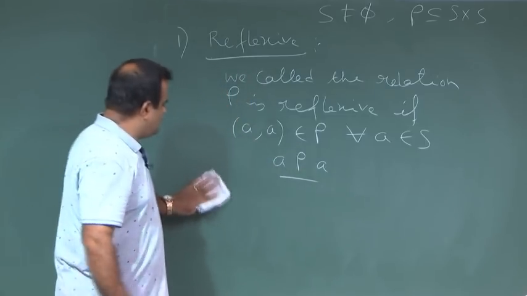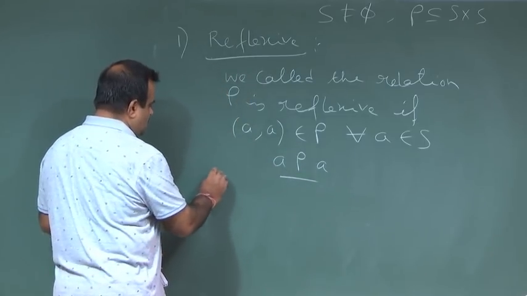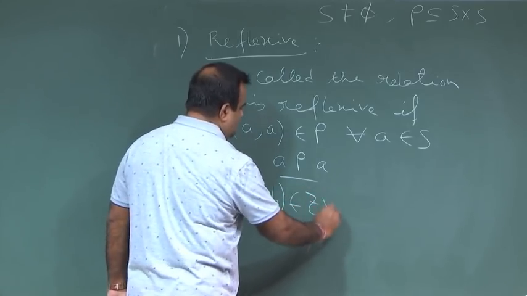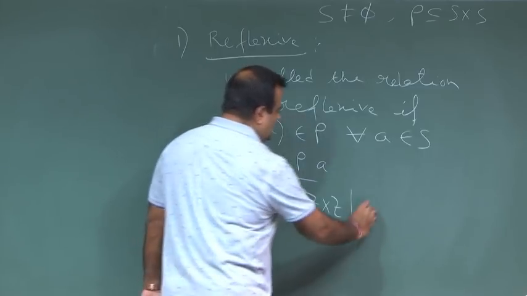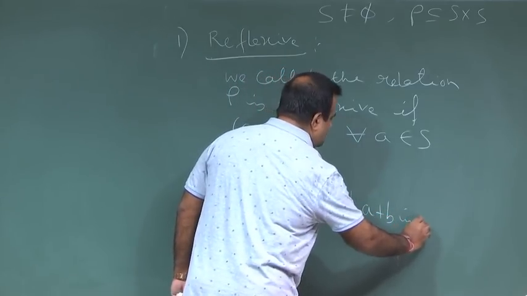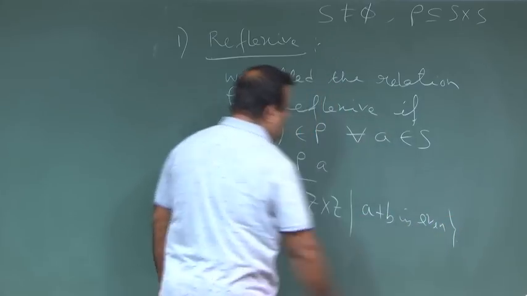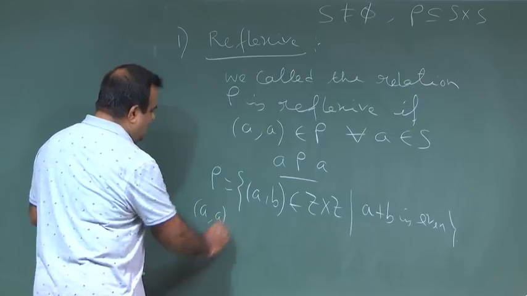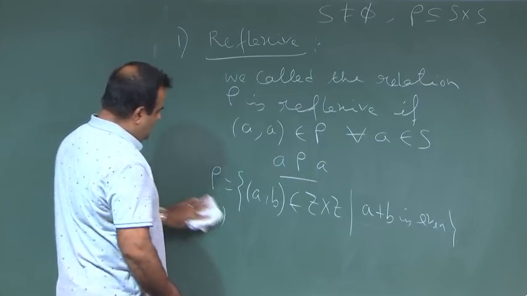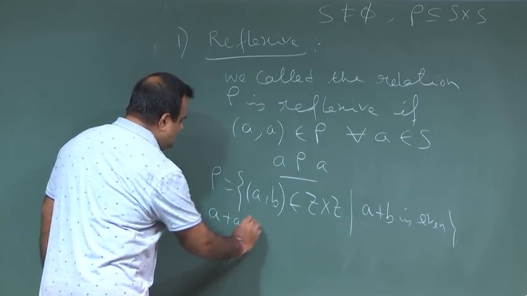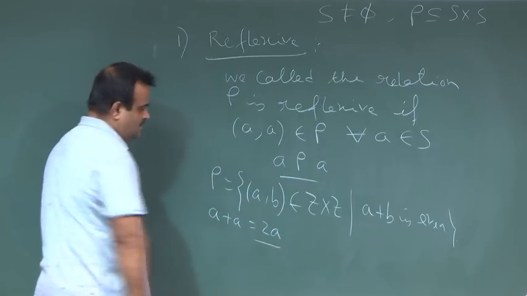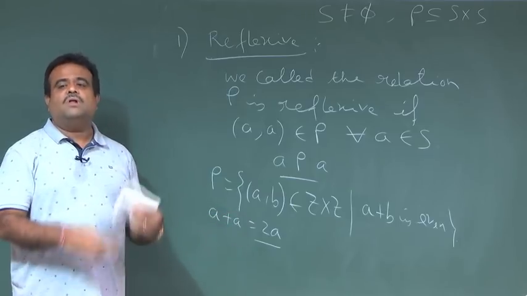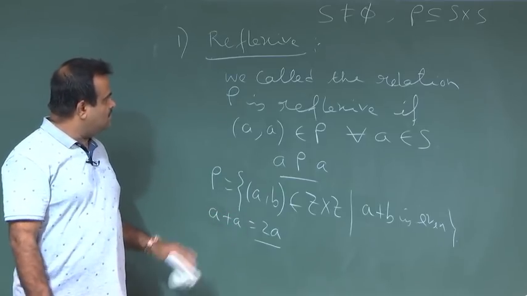Even if we define the relation (a, b) coming from Z cross Z such that a plus b is even, this is also reflexive, because (a, a) gives a plus a, which is 2a. So, 2a is always even. So, (a, a) must belong to this for all a. So, this is a reflexive relation.